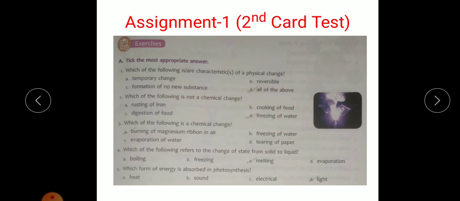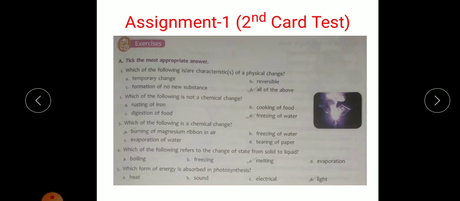Similarly, question number 2, which of the following is not a chemical change? Which is not a chemical change means it is a physical change. So roasting of iron, cooking of food, digestion of food and freezing of water. So out of this, if you see freezing of water, it is a physical change because it only changes the states and the composition remains the same. So the correct option is D, freezing of water.